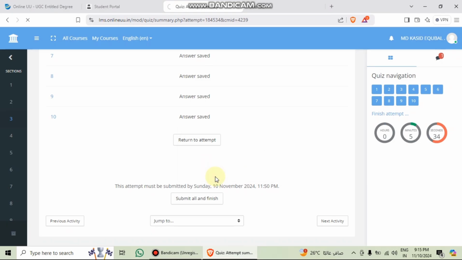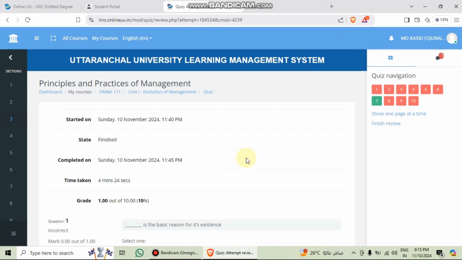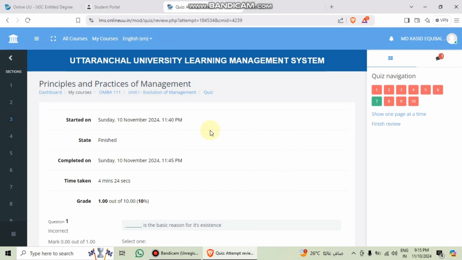So now I'm going to submit and we will see the answer. Here you can see the grade, how much you got. Before, when I did it, I got 8, and right now I got 1 because I was giving a demo.